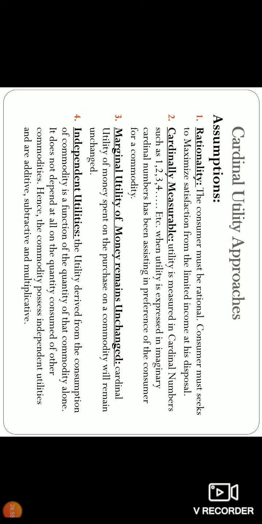Cardinal utility is measurable. You know already it is measured in terms of cardinal numbers 1, 2, 3, 4. It's all imaginary numbers you are giving for an apple, banana, mango, chiku, not only fruits, vegetables, not only that, food items, for everything you can measure in this world. All the goods you purchase, you can give cardinal utility numbers or imaginary numbers. This assists your preferences. So I like apple because it gives me 50 units of utility, whereas I don't like banana because it gives 40.